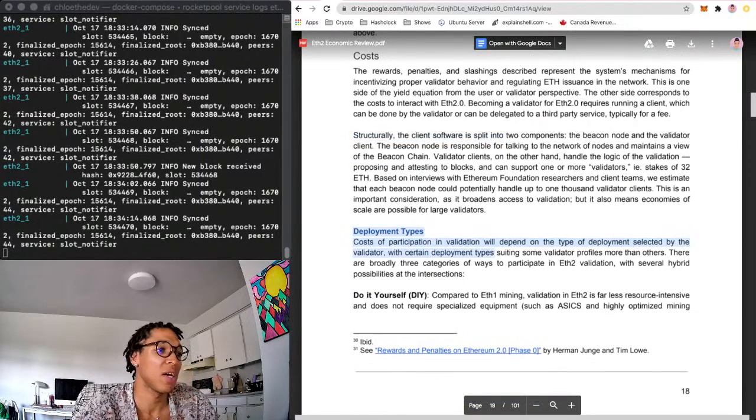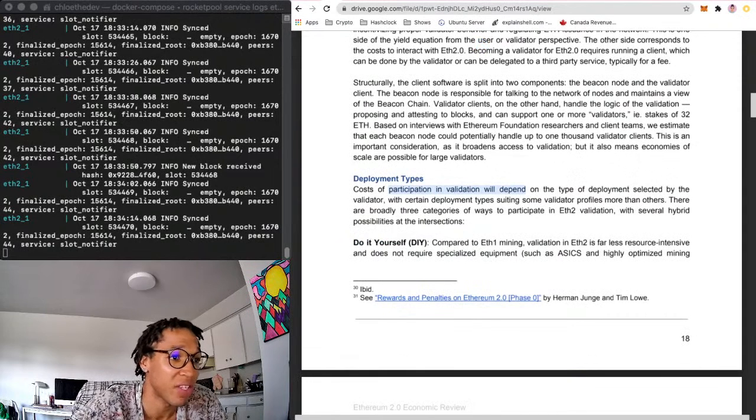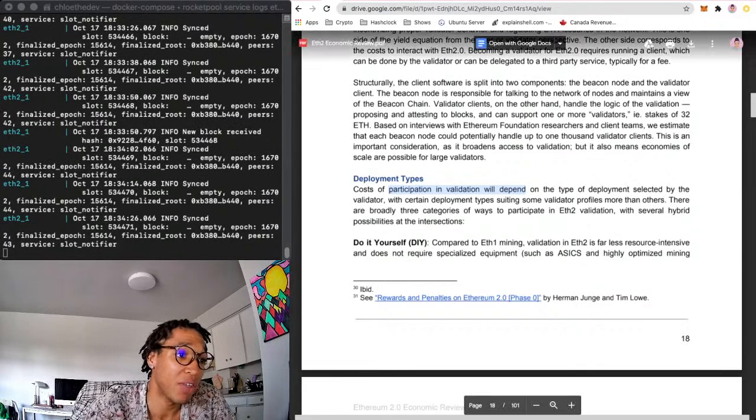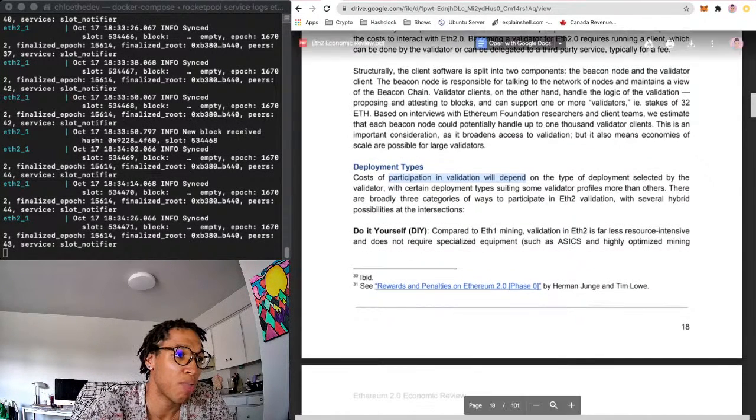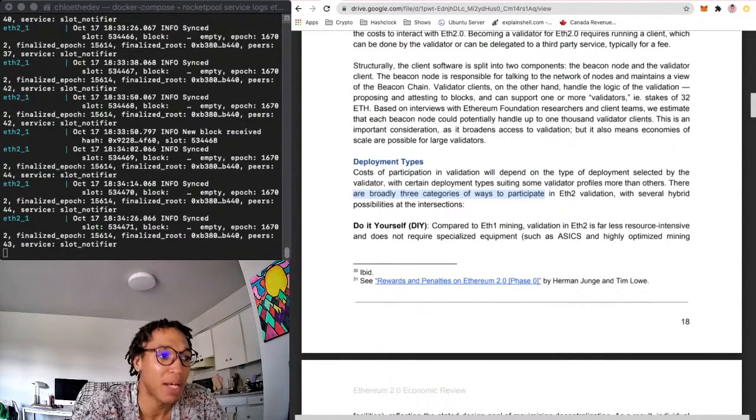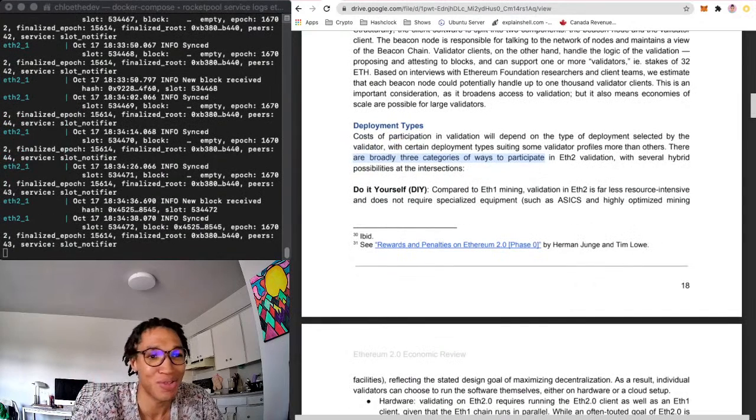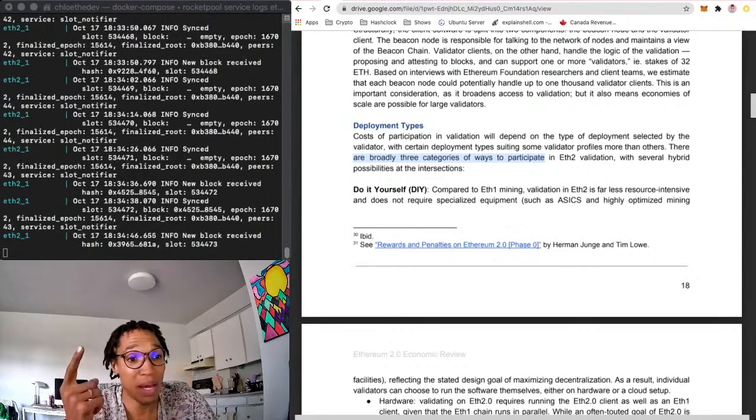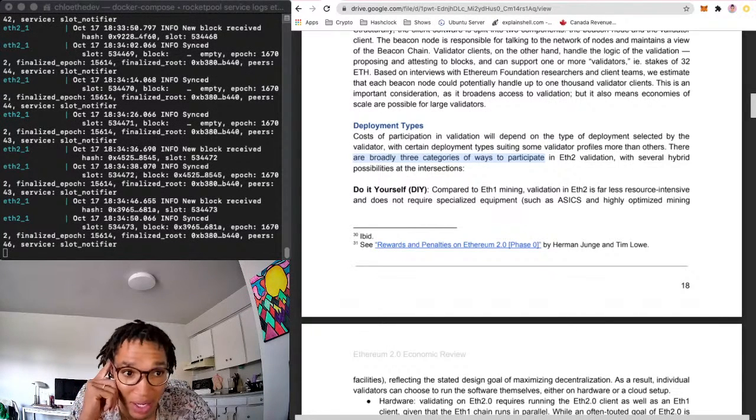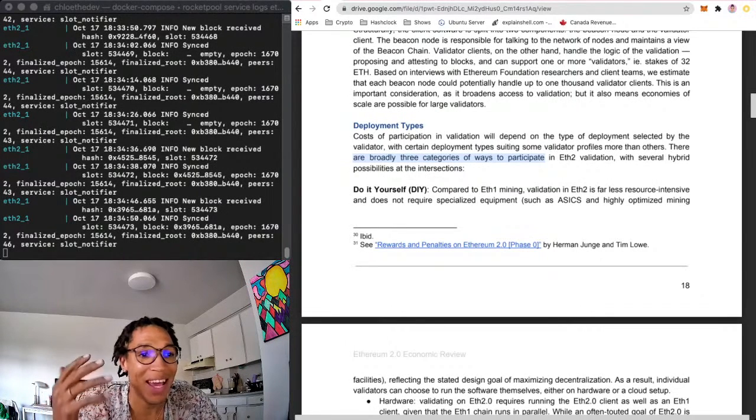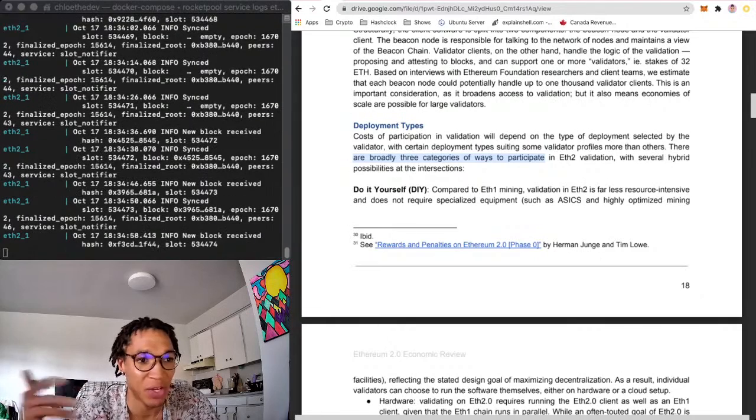Deployment types. Cost of participation in validation will depend on the type of deployment selected by the validator. With certain deployment types suiting some validator profiles more than others, there are broadly 3 categories of ways to participate in ETH2 validation, with several hybrid possibilities and intersections. Do it yourself, which is usually the way you want to get started, in my opinion, on a testnet. So Medalla, for example, you can just jump into the Medalla docs. I have a paper where I was going through the Nimbus docs and all that. So pick a client, go through the docs, start downloading the stuff, and just start running something. It's all testnet stuff. It'll get you involved.